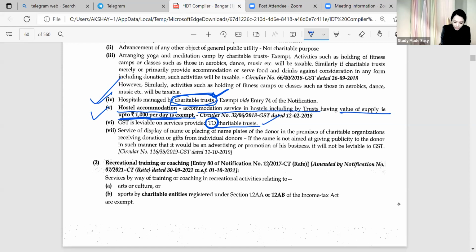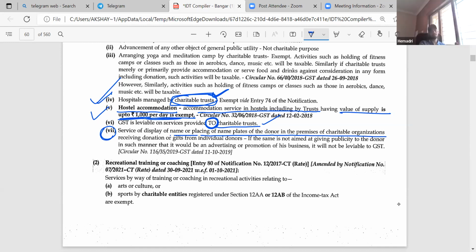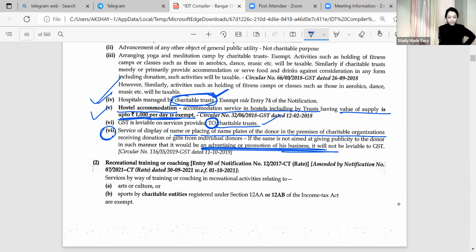Then again, when you are displaying the name or placing the name of the donor, I have discussed it somewhere, displaying the name, placing the name of the donor, premises as a gratuity. In supply. So when in supply, you are doing it for promotional purpose, that was the supply. So when it was for promotional service, promotional nature, it is liable to GST.